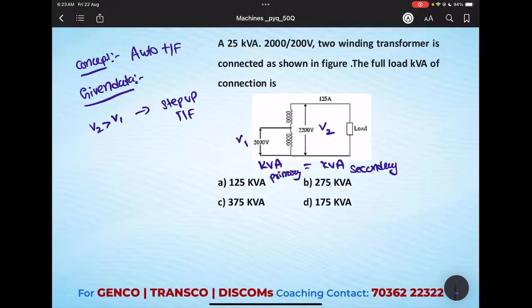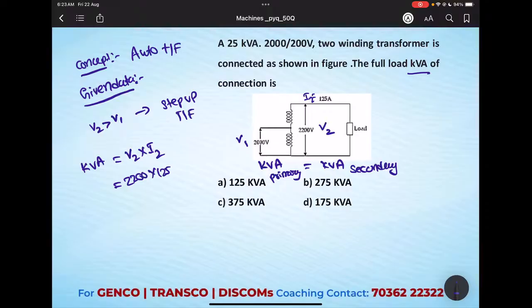So what they are asking is the full load kVA of the connection. For kVA calculation, what do we need? We need V2 into I2. V2 they have given, I2 also they have given. From the given circuit diagram, V2 is 2200 and I2 is 125. If you multiply this, how much will it come?